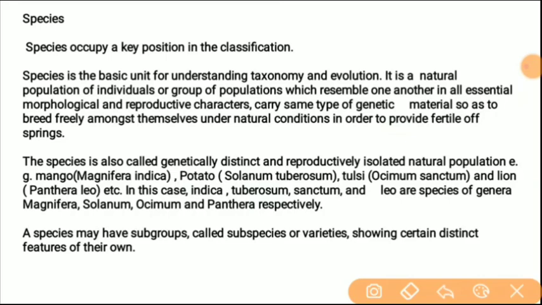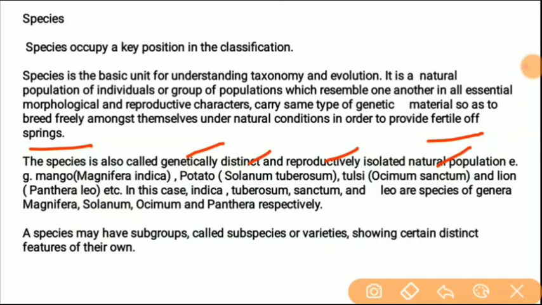This is saying that any species should be reproductively and morphologically similar, their genetic material should also be similar, and they are free from any barrier for reproduction. They can interbreed with each other. So this is species. Fertile offspring is a condition: if they provide progeny, it should be fertile, not sterile. The species is also called a genetically distinct and reproductively isolated natural population.